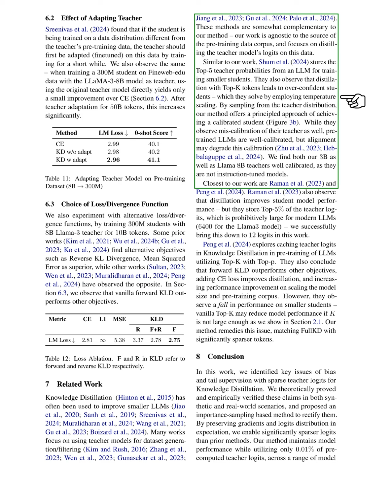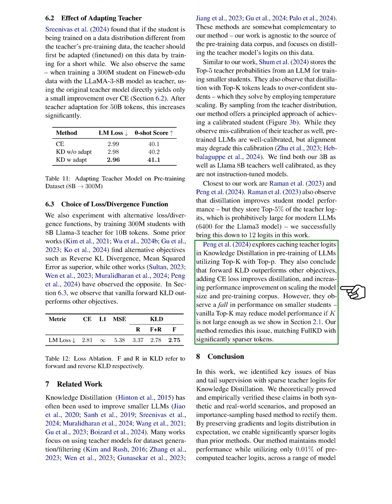They noted that using the top tokens can lead to overly confident students, which they addressed with temperature scaling. By sampling from the teacher's distribution, our method provides a systematic way to achieve a well-calibrated student model. While they also found miscalibration in their teacher models, we discovered that both our 4 billion and 8 billion parameter Llama teachers are well calibrated since they are not instruction tuned.